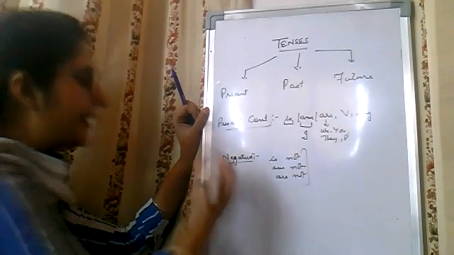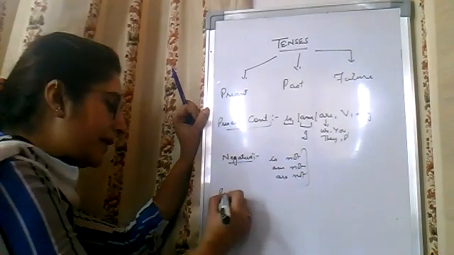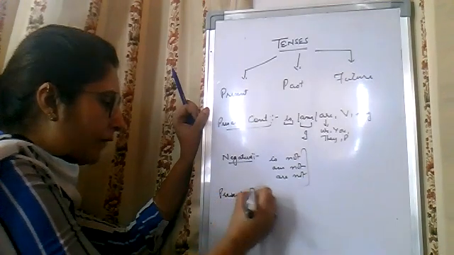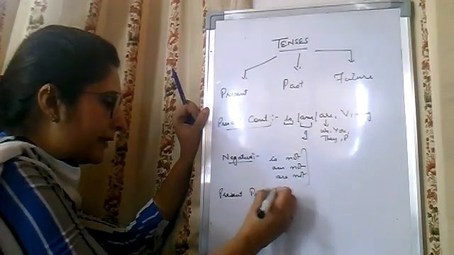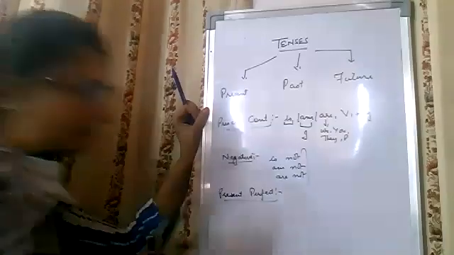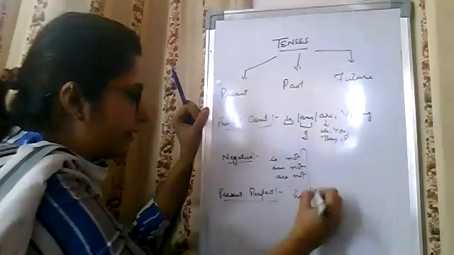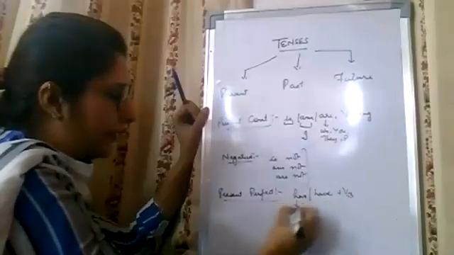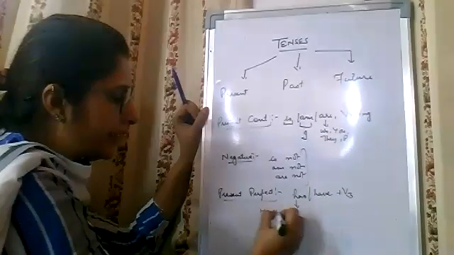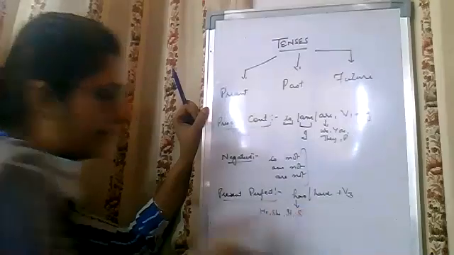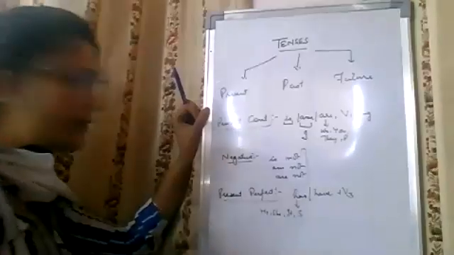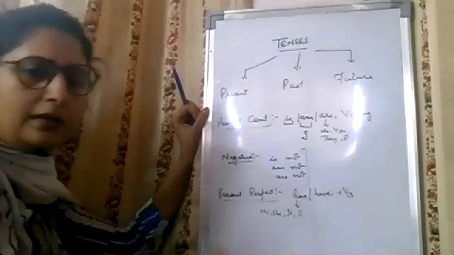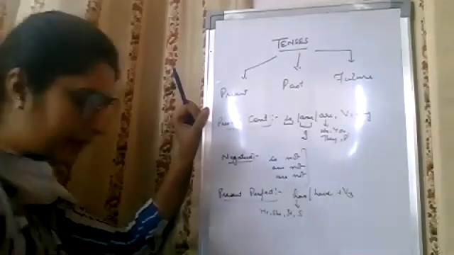Okay. Next, afterwards, we have present perfect tense. What do we use in present perfect tense? Has or have plus the third form of the verb. With he, she, it, and singular we use has plus the third form of verb.